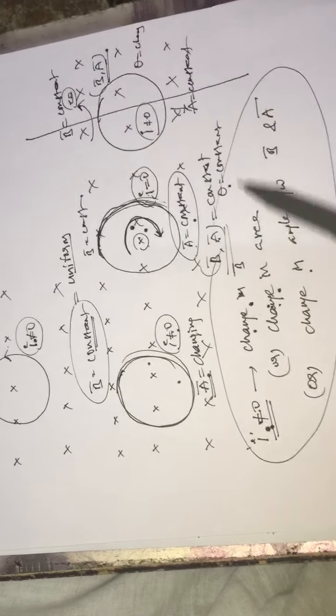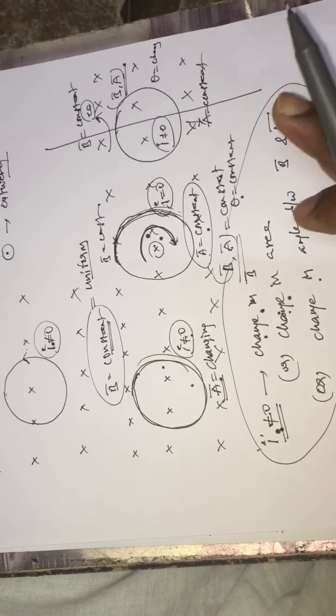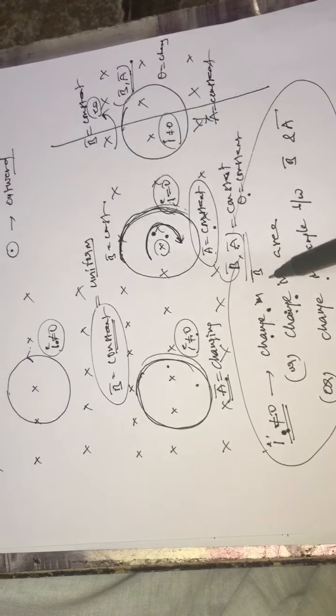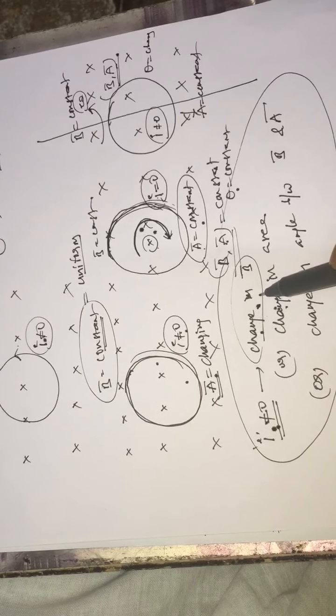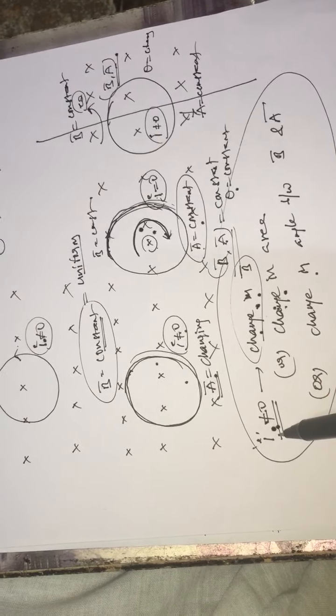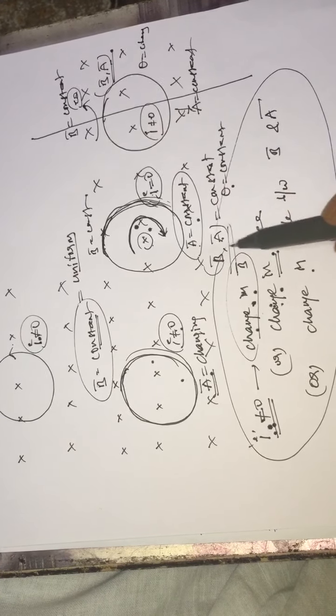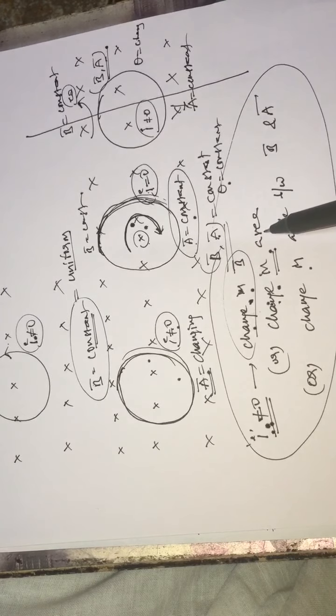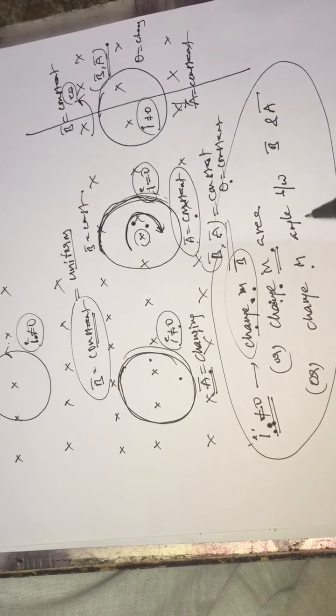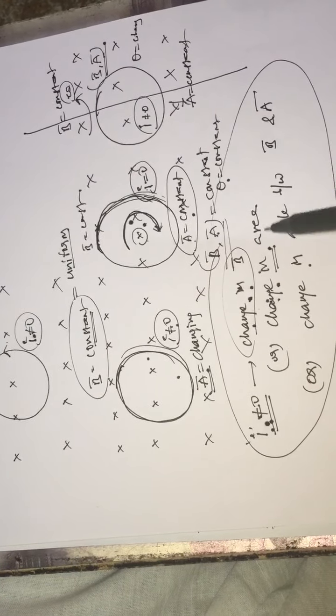So this point is very clearly understood: experimentally they proved that whenever there is a change in magnetic field, then there will be a current in the loop. If the area of the loop which is placed in an external magnetic field is changing, then also current is induced. If the angle between field and area is changing, then also current is going to be induced.